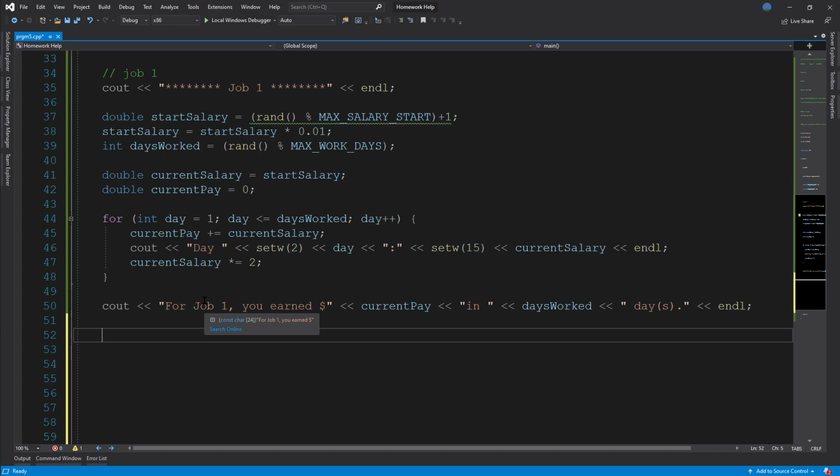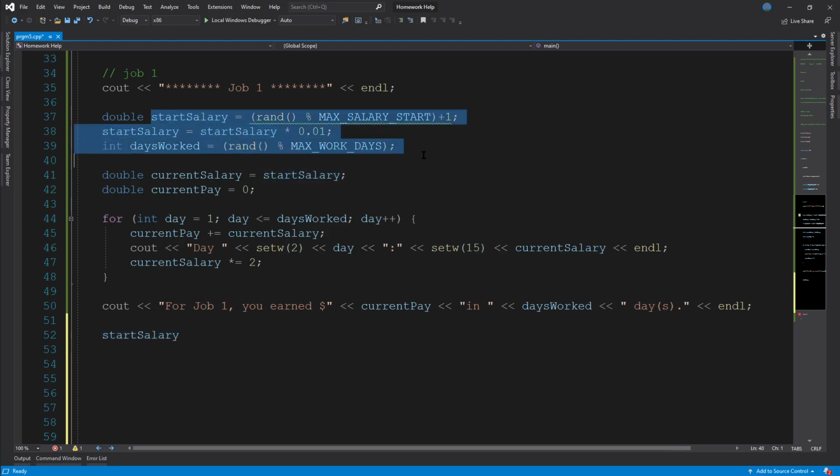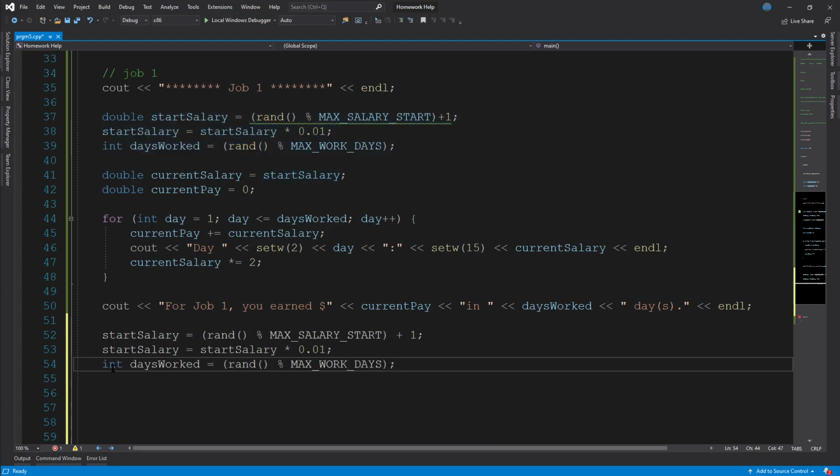So for this one, you just want to do the same thing. Start with start salary. Really, we can just copy these 3 lines, Command V. Get rid of that since we are not redeclaring it. And this will make 2 new random numbers for you.